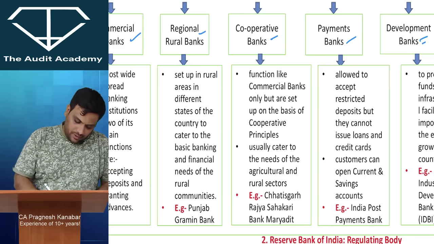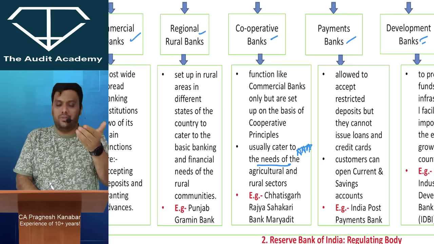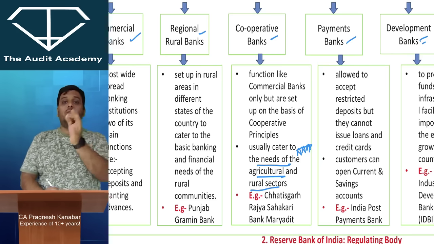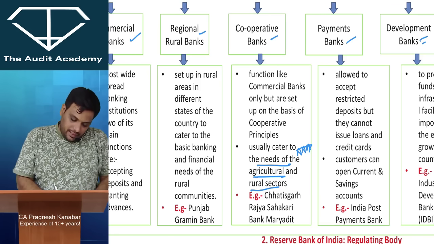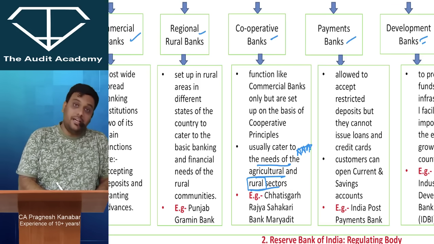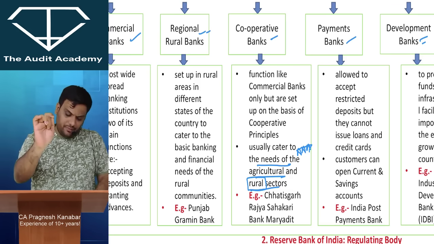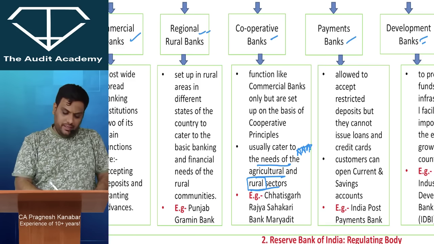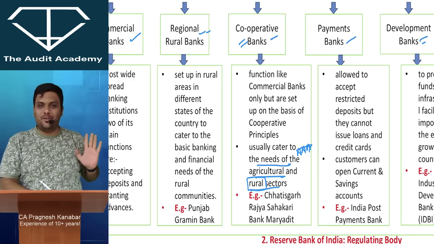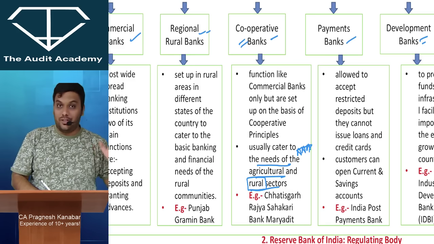Now this one, please be careful. It normally caters, that means it serves the needs of, the agricultural and rural sector. So what I feel is that in exams you will get this rural sector and you may end up marking regional rural bank. Please be careful. If they say agricultural and rural sector both together, then please ensure that you are marking cooperative bank, and you're not just going for regional rural bank.